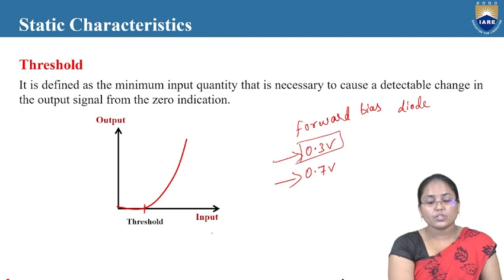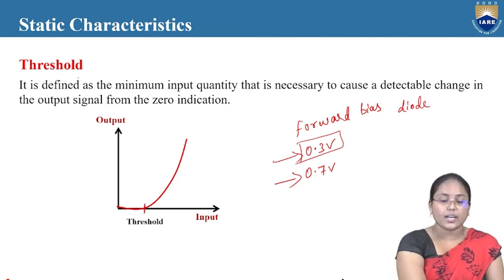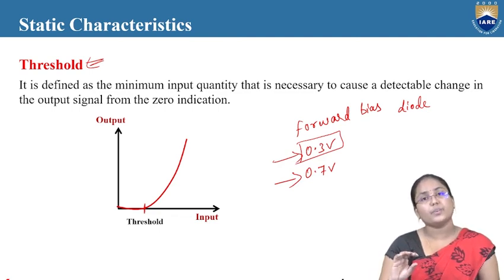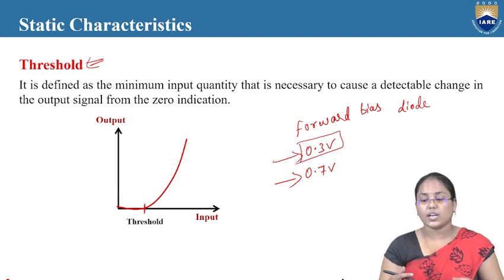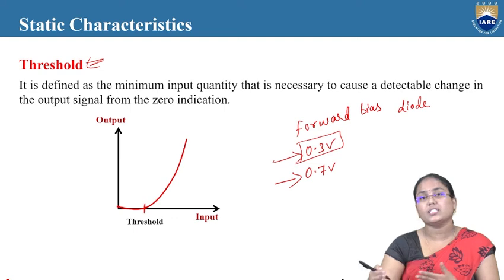So here the threshold is the minimum input quantity that is necessary to cause a detectable change in the output signal from the zero indication. This threshold is also very, very important when we look at a particular instrument, that is, at which point the instrument starts to detect a change or change its values.